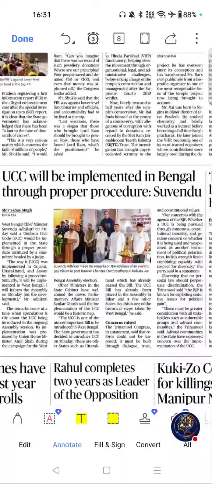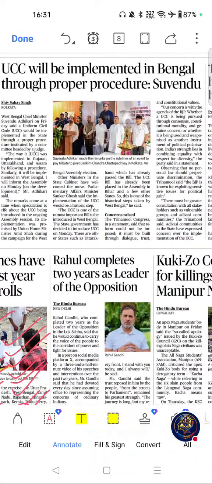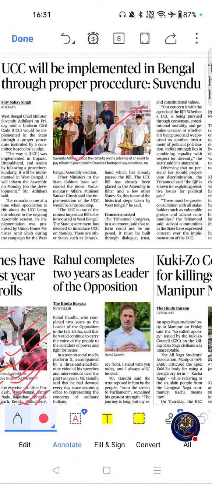The next important article from this page was this one. UCC will be implemented through proper procedure. Why is this topic important for exams? Because UCC is among the highest weightage topics in the UPSC polity section, frequently asked in GS2, essay and interview, and this is relevant to Articles 44, 25 and 26 and related to fundamental rights also. Please go through this article.